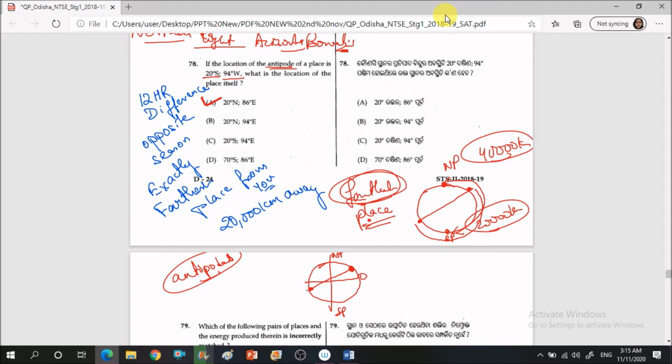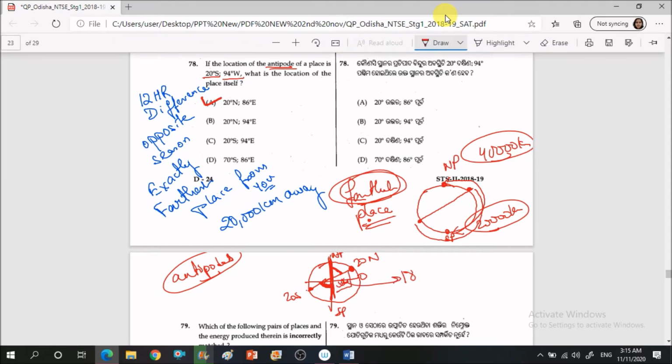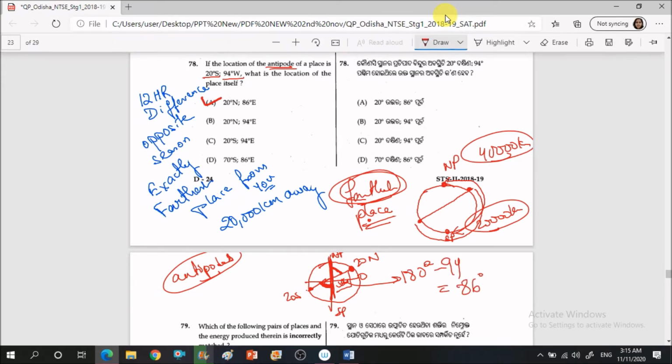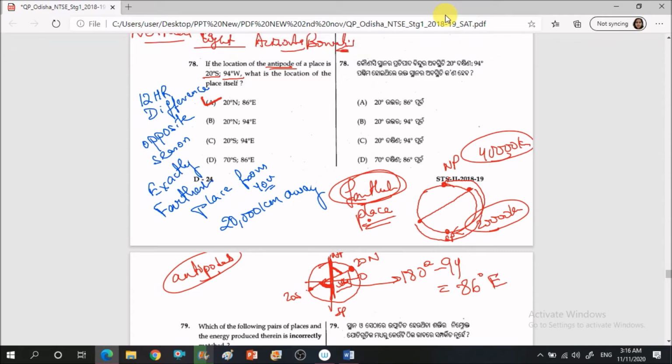So this is 20° south, so obviously 20° north will be there, right? And try to imagine this one. This is the 0° meridian. From 0° meridian we have 94°, so this angle is 94. So this entire angle will be obviously 180 minus 94, so that will give you 86°. So that means 86° east and 20° north will be our antipode. I hope this part is clear to you, how we calculated the antipode, right?